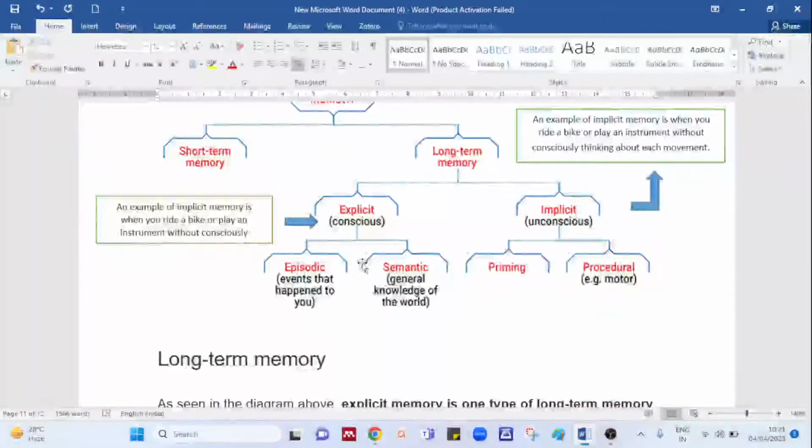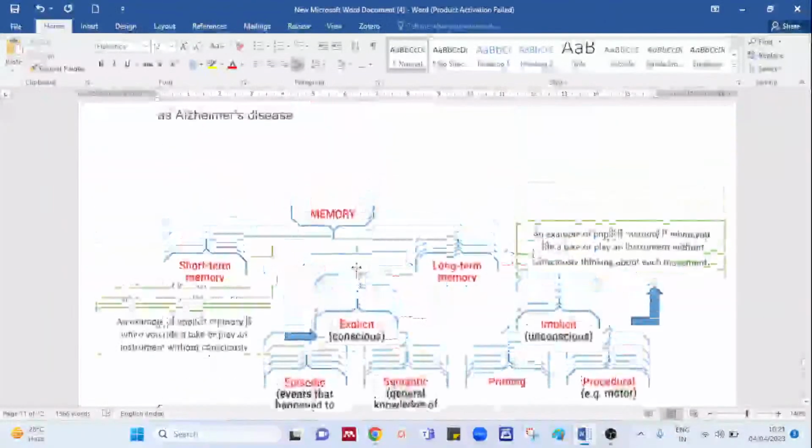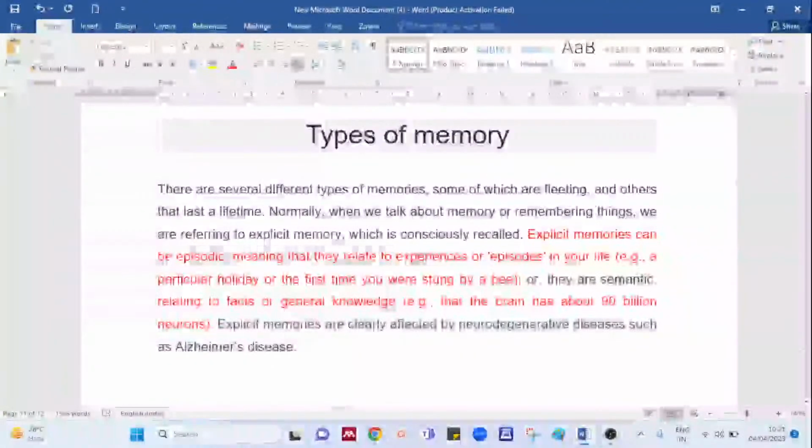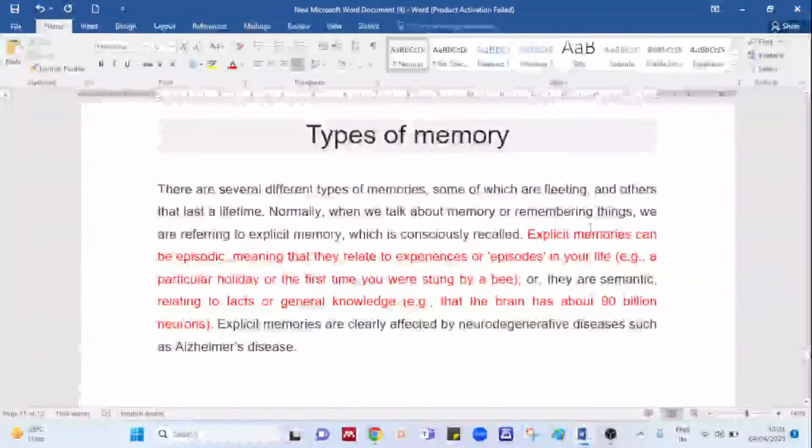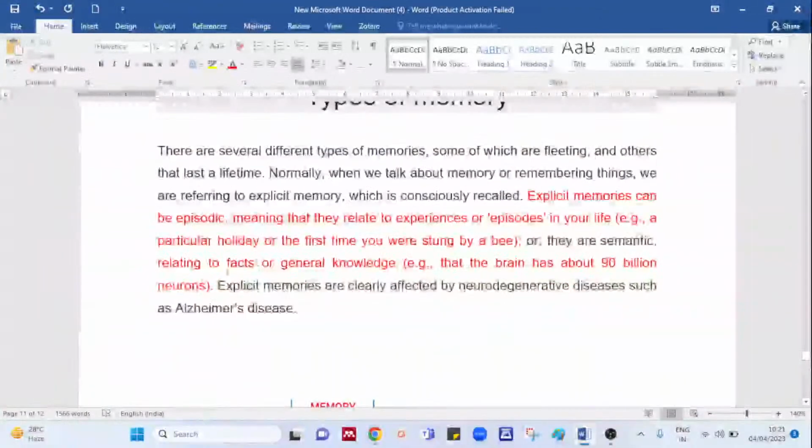Now when I talk about explicit memory in detail, we will see the divisions later. It can be episodic, which is related to experiences or episodes. The example I've given is a particular holiday or the first time you were stung by a bee.